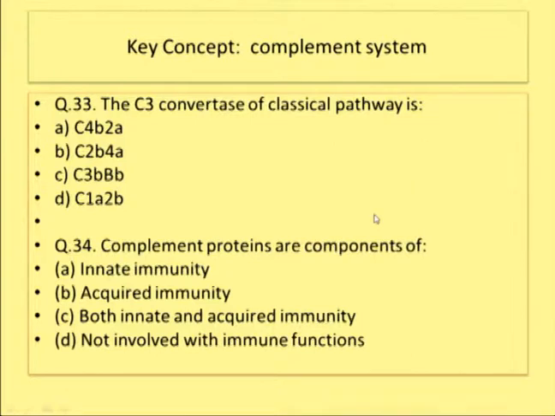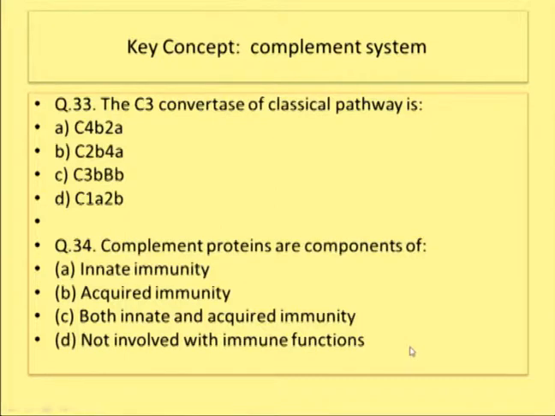Another question is: complement proteins are components of. It is a very tricky question. Complement proteins are normally part of innate immunity. So prima facie it appears that option A is right, that is innate immunity. Option B is acquired immunity, option C is both. Actually the right answer is both innate and acquired immunity, because in the case of complement there are three different